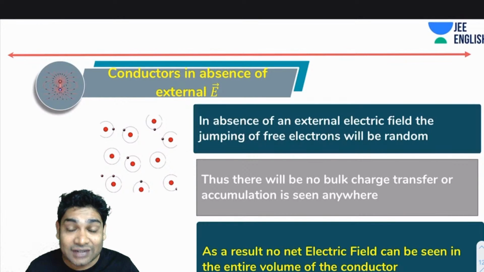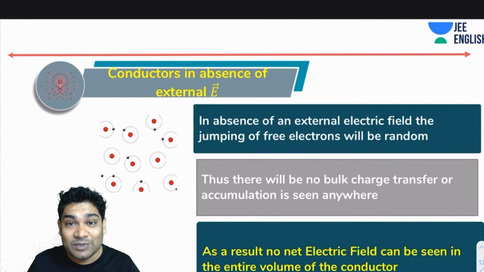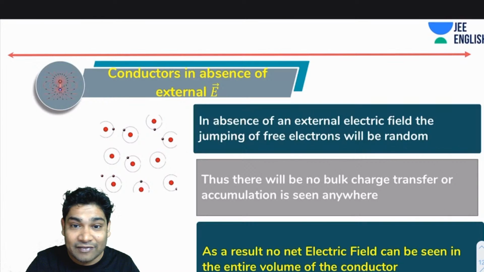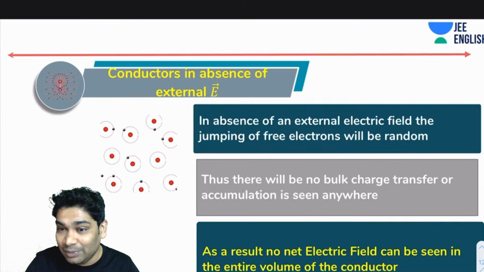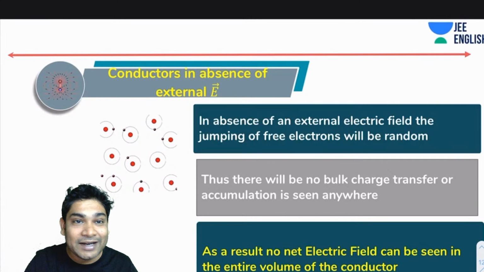The external electric field is absent. Alright, so here, let me see if I can show you this, because this was supposed to be a GIF which doesn't play on the PDF. This particular image shows you the jumping of electrons. The problem is my PPT doesn't work very fine.